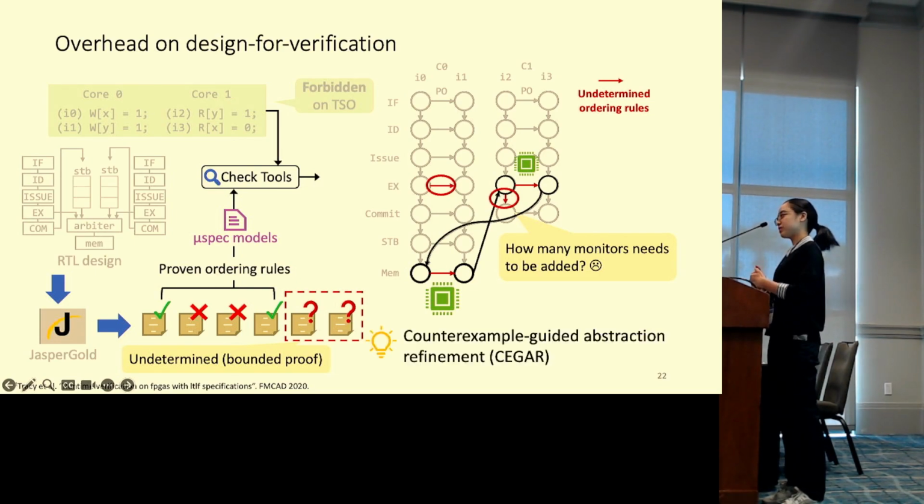Therefore, we plan to leverage counterexample-guided abstraction refinement to find a minimal set of ordering relations that are required to uphold the MCM. Essentially, we will develop a search procedure to find a minimal set of undetermined edges that are required to achieve MCM compliance, and use such a result to guide the insertion of the runtime monitor.